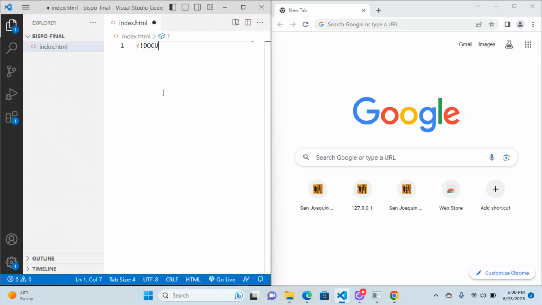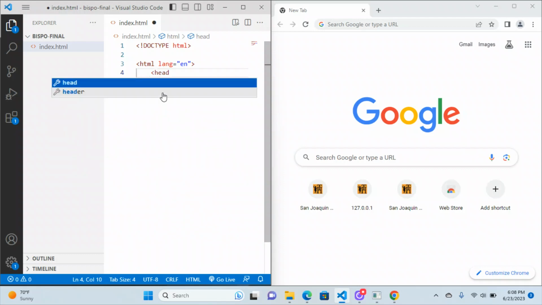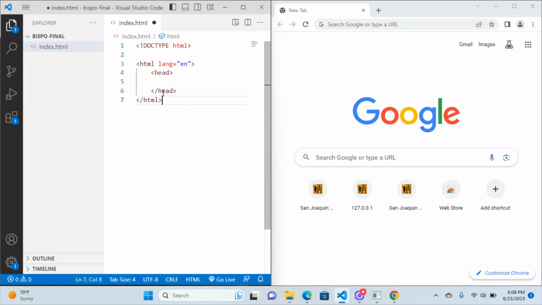So doc type. I always want to type document type, but it's not. It's doctype, HTML. And then your root element, HTML, lang equals EN, which you should put on there for performance and accessibility. The root element has two children, head and body. So go ahead and do those first.